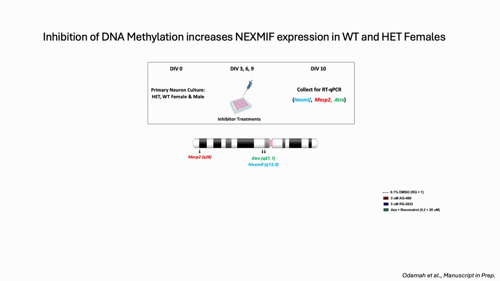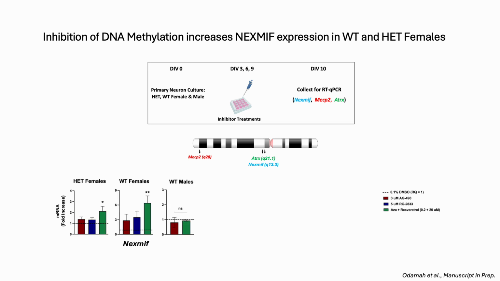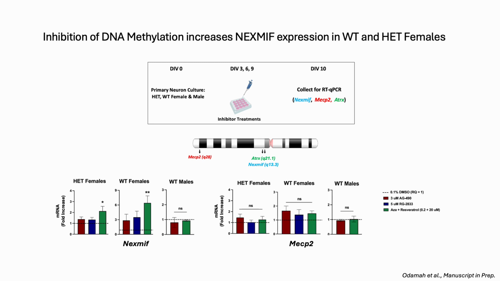So to test this first strategy, we cultured neurons from het mice, wild-type female mice, and wild-type male mice as negative controls, and then we treated the cultured neurons for a total of 9 days with the various inhibitors, and then we collected the lysates for mRNA expression, specifically of Nexmif, and two other X-linked genes as controls, ATRX and MECP2. And indeed, we found that the inhibitor of DNA methylation, azacitidine (the green bar), could very nicely increase Nexmif mRNA expression in the het female and wild-type female cultured neurons with little to no change in wild-type males and with no change in MECP2.